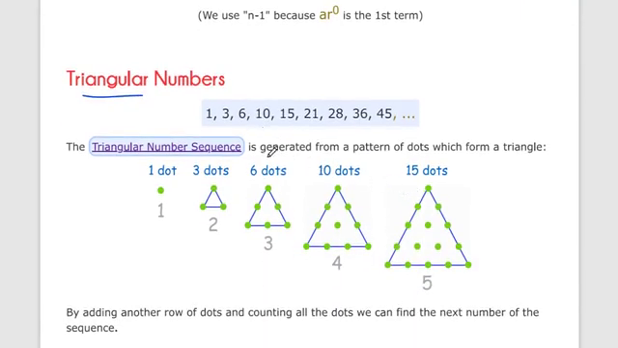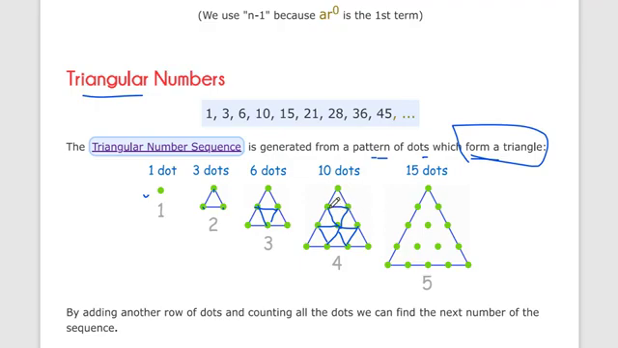Okay, the triangle number sequence is generated from a pattern of dots which form a triangle. First there is one dot, then we make 3 dots and make one triangle, then we make 6 dots and we can make this triangle. So it's a pattern of dots, but all the patterns of dots have to form a triangle. Here you can see that this is a triangle, this is a triangle, this is a triangle.